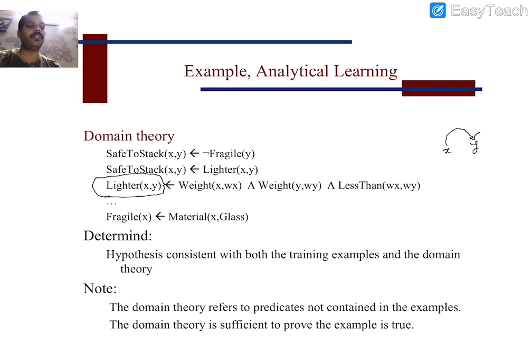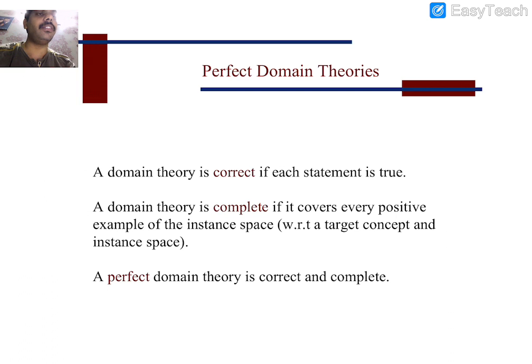So the hypothesis is consistent with both the training examples and the domain theory. The domain theory refers to predicates not contained in the examples. The domain theory is sufficient to prove the example is true. So what type of knowledge is required here? In terms of weight, we need to calculate for x and y so that we are able to decide whether x can be placed on y or not.